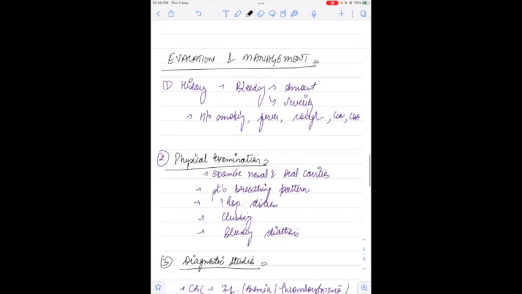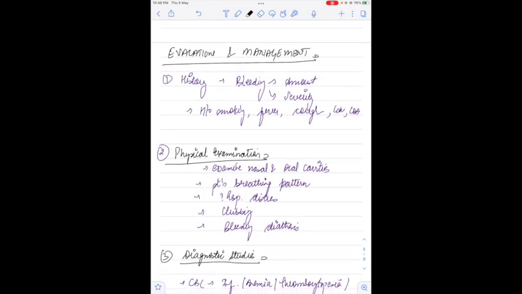Now, how are you going to proceed with this patient? First of all, we have to take the proper history of the patient. In that, we'll ask about the bleeding. What was the amount of the bleeding? How much was the severity of the bleeding? Whether there was any history of smoking, fever, cough, loss of appetite, or loss of weight.